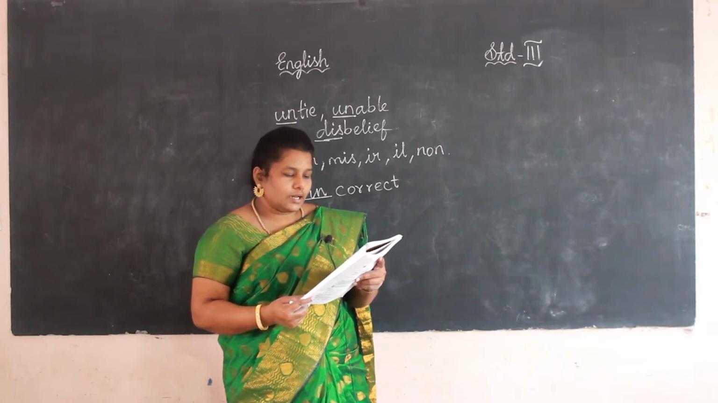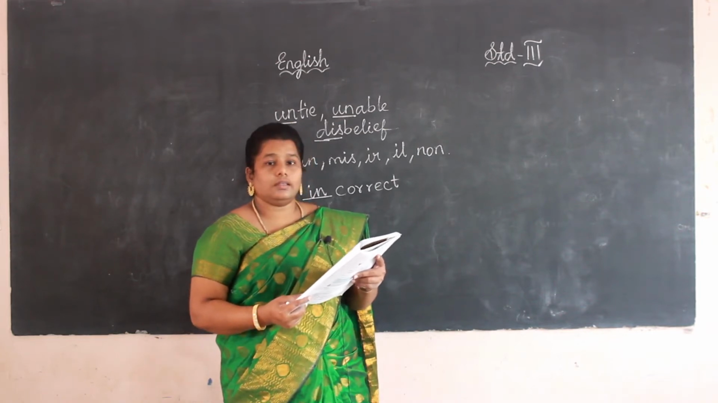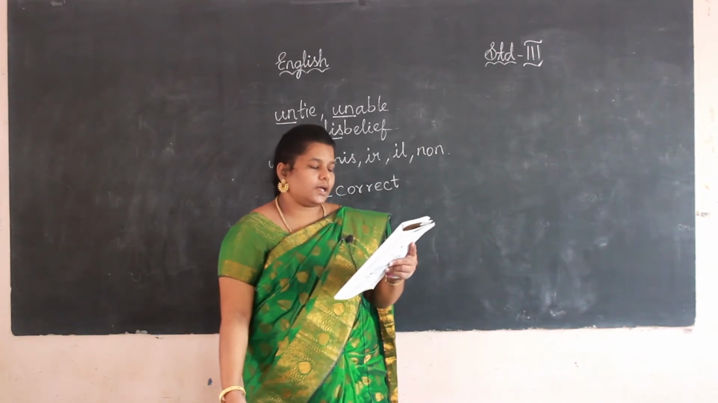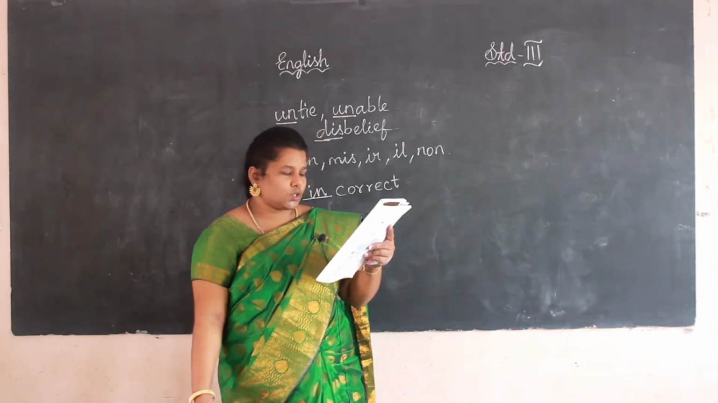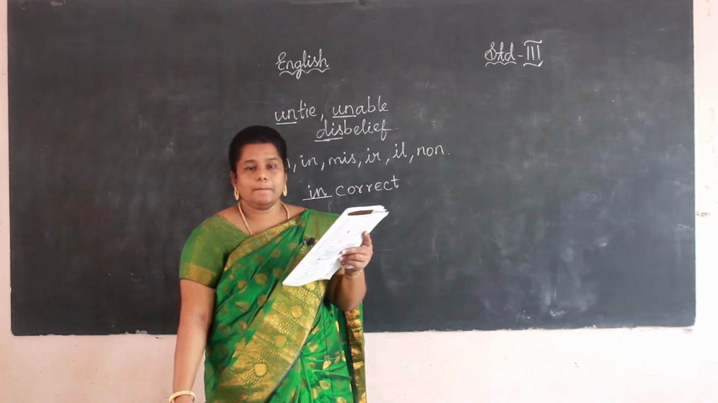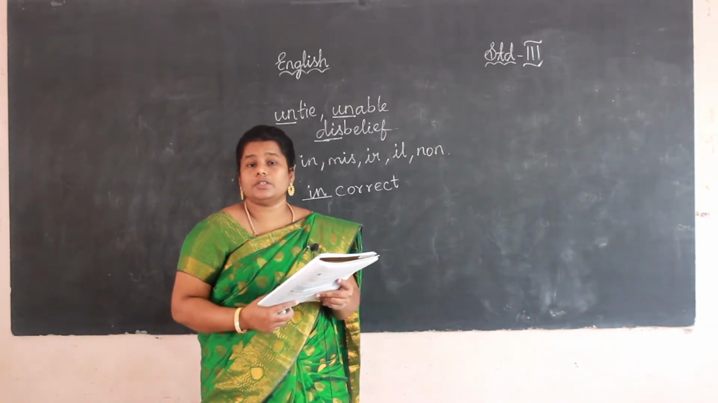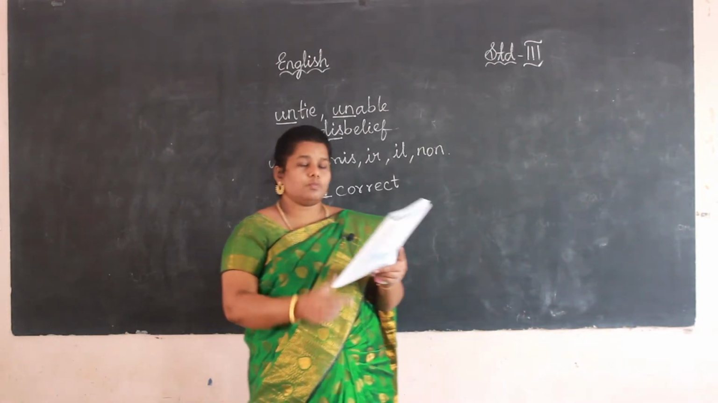Irreparable, irregular, illegal, illiterate. Come and join with me. Displace, disorder, nonsense, non-stop, impatient, impossible. Okay, it is very easy. Already we know about the prefix, right? Now we are moving to the exercise.